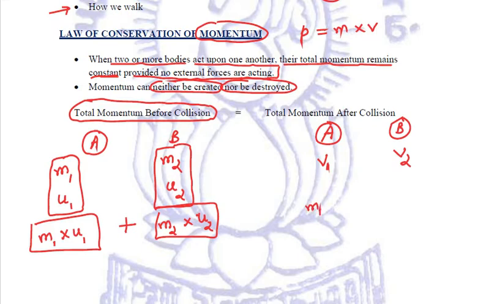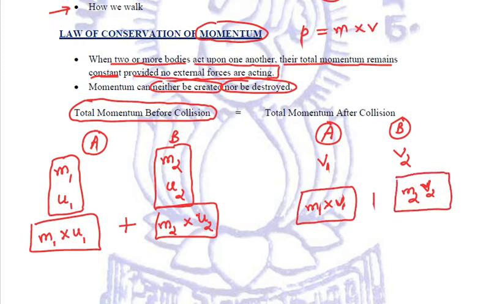So the final momentum of body A is the product of its mass m1 and its final velocity v1, and the final momentum of body B is the mass of B and the final velocity of B. This is the final momentum of body A and this is the final momentum of body B, and if we sum them up, we'll get the total momentum of these two bodies after collision.